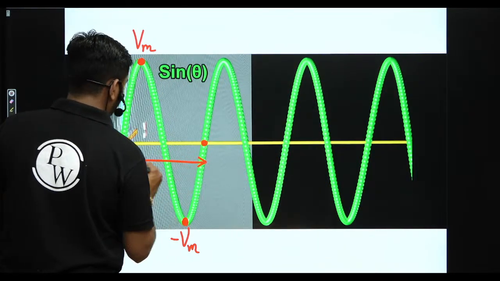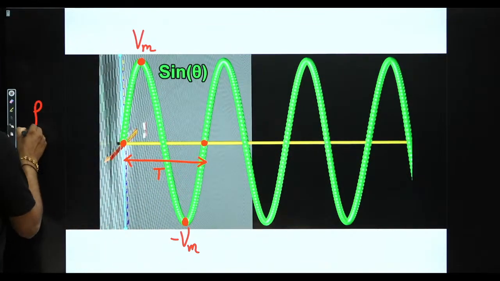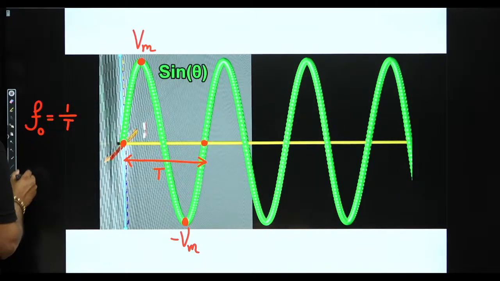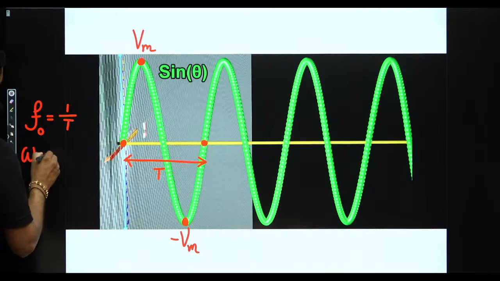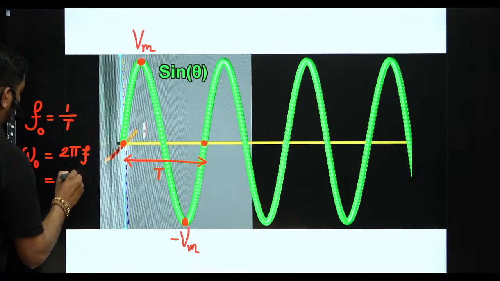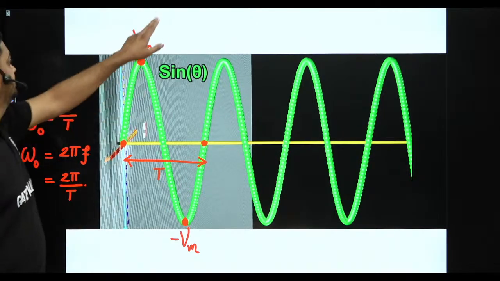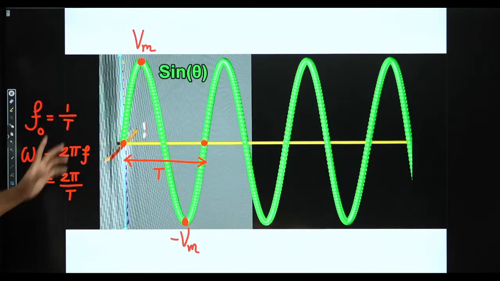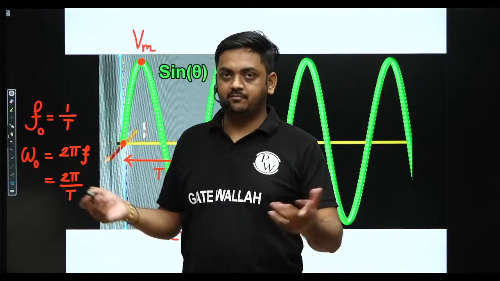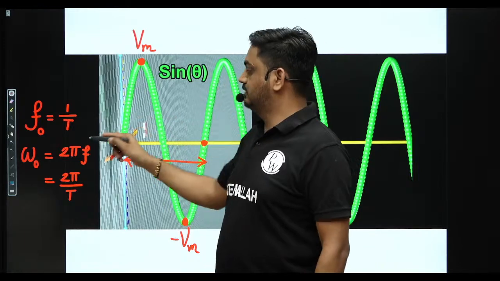And from here to here, this is your fundamental time period, capital T. The inverse of the fundamental time period is nothing but your frequency, the fundamental frequency omega 0. This omega 0 is 2 pi by f, and 2 pi by f is 2 pi by capital T, guys. So these are the parameters of this sinusoidal function: frequency in hertz, frequency in radians per second, additional phase angle, and angle theta. Theta is nothing but omega 0 t.